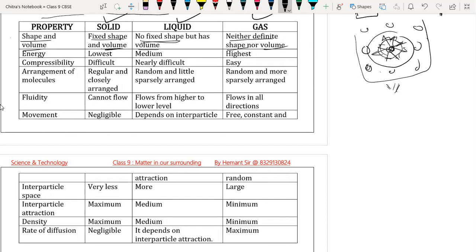This is the first difference between solid, liquid and gas. We are discussing the difference with respect to their properties. So here we can write the difference between solid, liquid and gas.